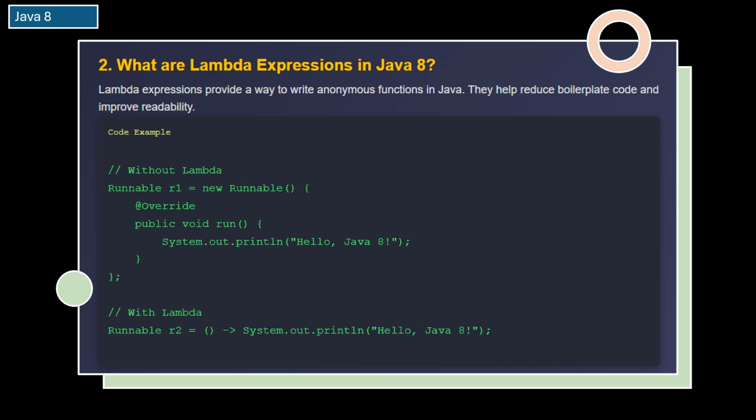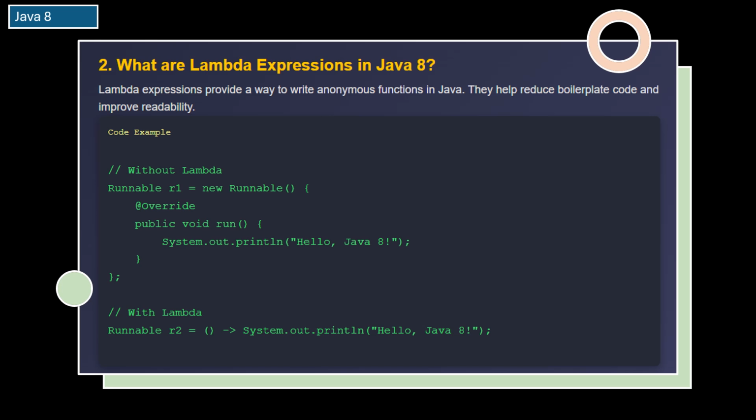Instead of writing all that extra code, you can just write what needs to be done. For example, before Java 8, you had to create a whole class just to print Hello Java 8. But with Lambda expressions, you can do it in just one line. The result is the same. It prints the message to the console, but the code is much shorter and easier to understand.